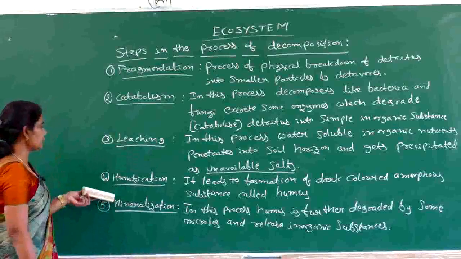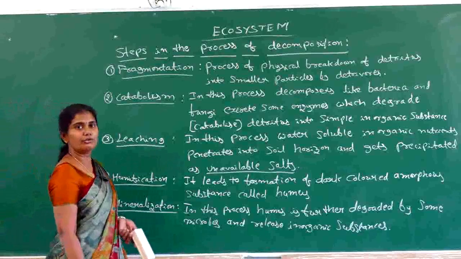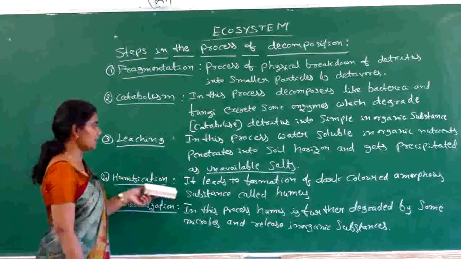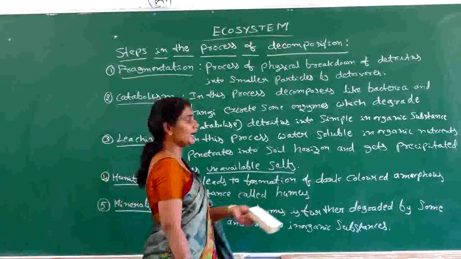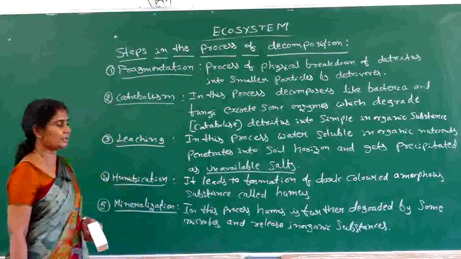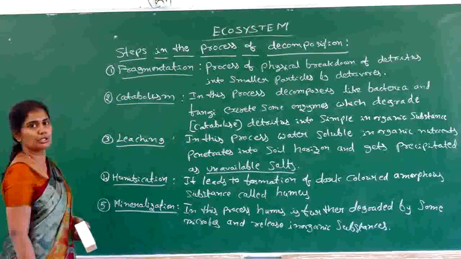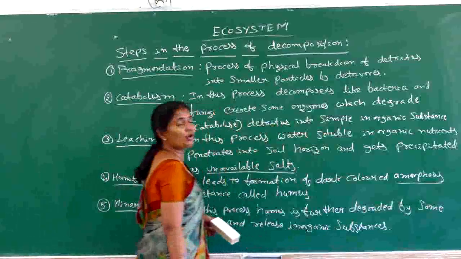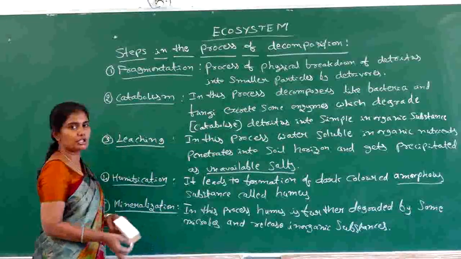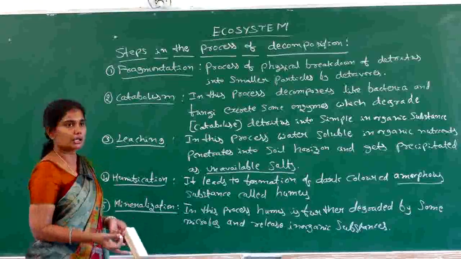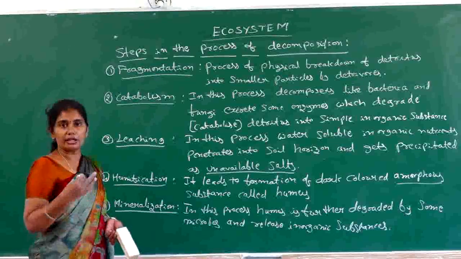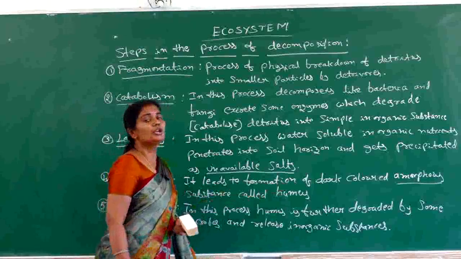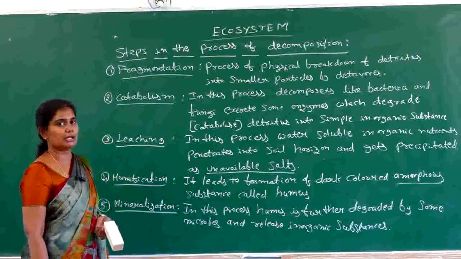So the next process is humification. Humification is the formation of humus. It leads to the formation of a dark colored amorphous substance called humus. Why is it called amorphous? Because it is in a colloidal condition. That means it's a mixture of both liquid and solid types of substances. That's why the amorphous dark colored substance is called humus.